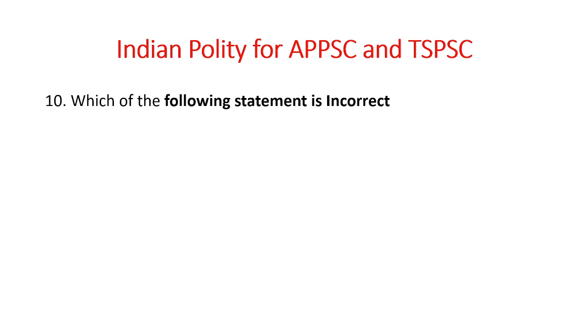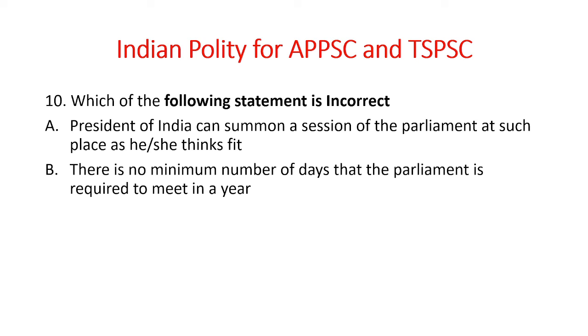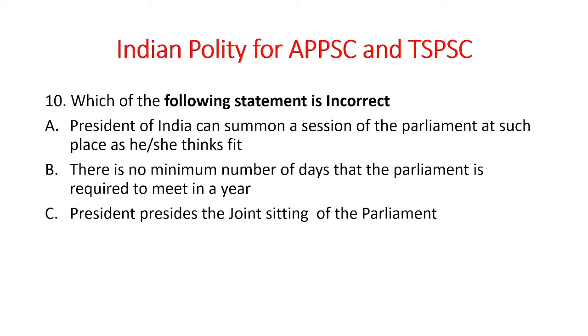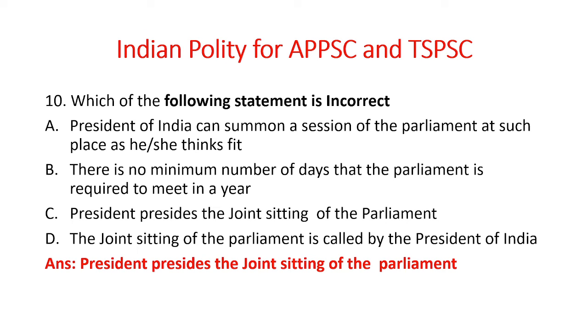Next. Which of the following statements is incorrect? And the options are: President of India can summon a session of the Parliament at such place as he or she thinks fit. Option B: there is no minimum number of days that the Parliament is required to meet in a year. President presides the joint sitting of the Parliament. The joint sitting of the Parliament is called by the President of India. So which of the following statements is incorrect? The answer is: President presides the joint sitting of the Parliament is incorrect.